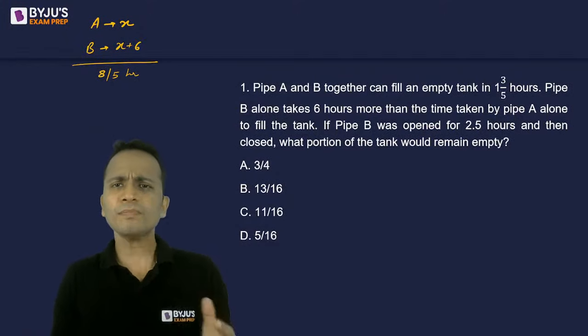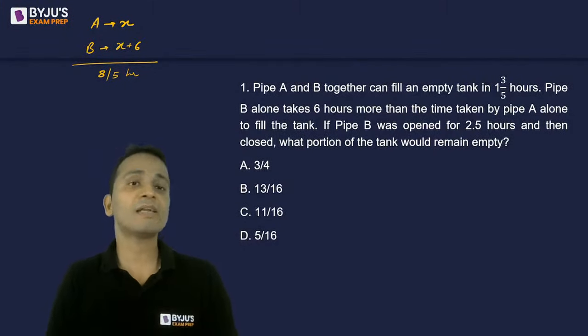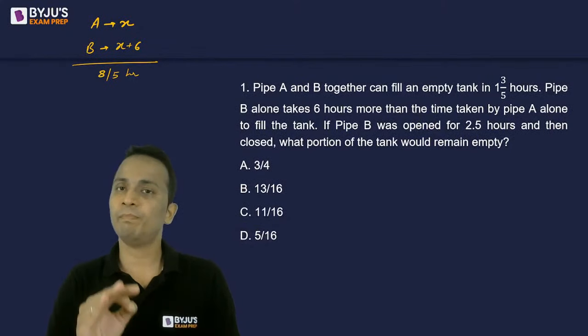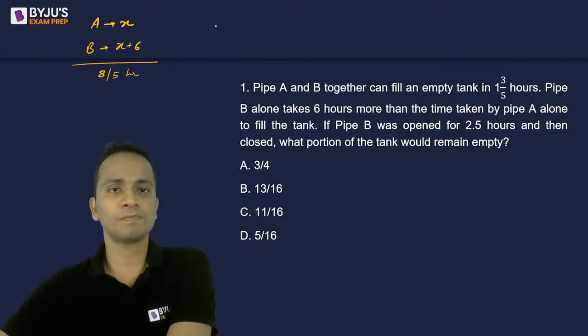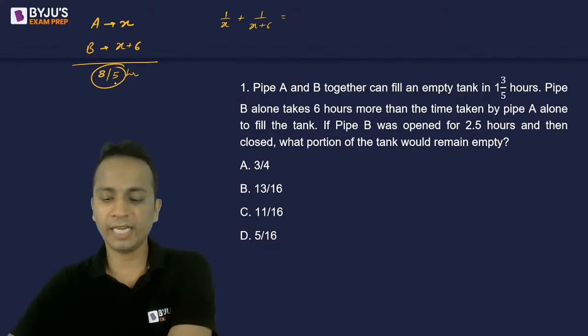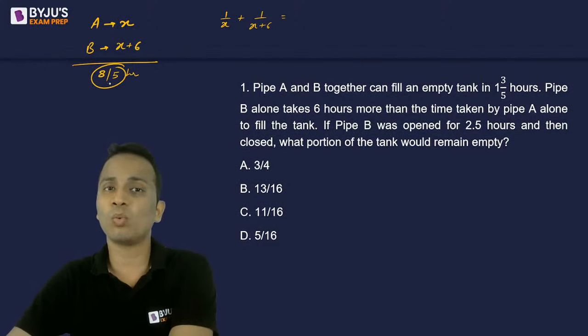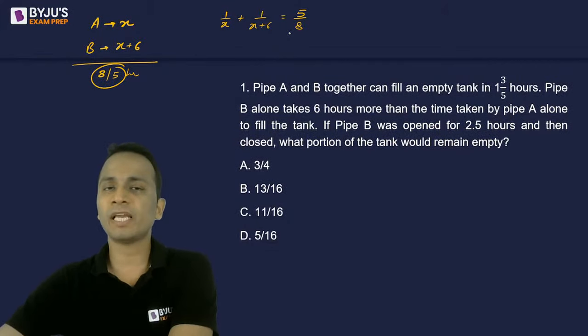Now using the basic equation of time and work, I can say that 1 hour work of A plus 1 hour work of B will be equal to the net 1 hour work. So the equation I can make is 1 upon x plus 1 upon x plus 6 is equal to 5 upon 8, the net 1 hour work. Not 8 upon 5 but 5 upon 8. Now I can do cross multiplication.